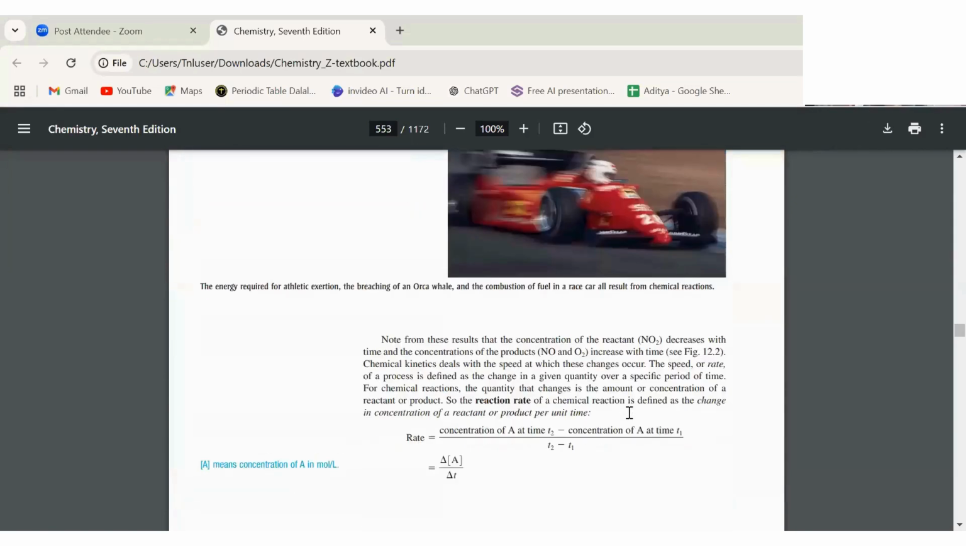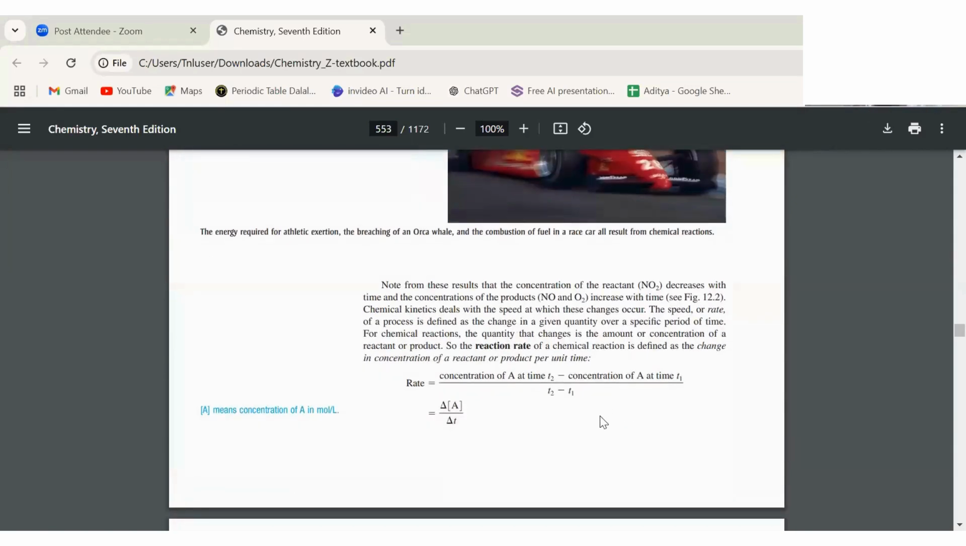Okay. That's a very simple one. So the reaction rate of any chemical reaction can be defined as the change in concentration of reactant or product per unit time. Any concentration of reactant is decomposing and any concentration of product is forming, and the ratio to time is the rate of reaction. It is very obvious that in a reaction, reactant will always decompose and product will always form.